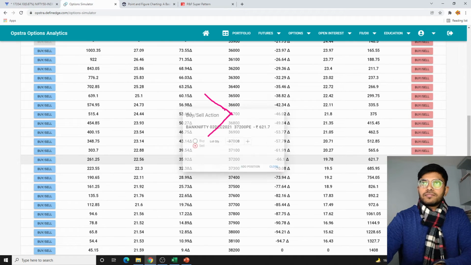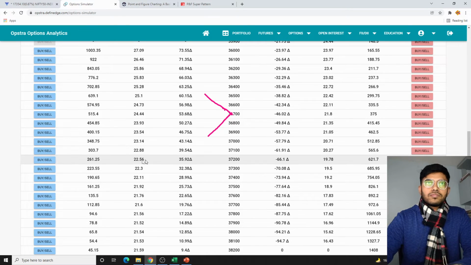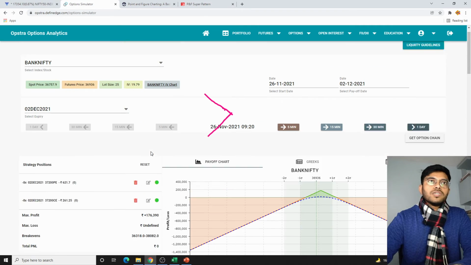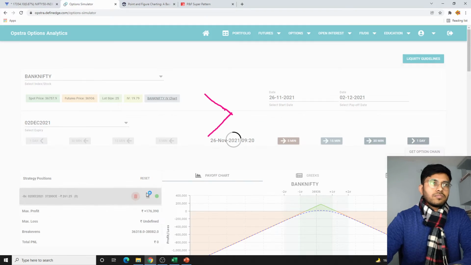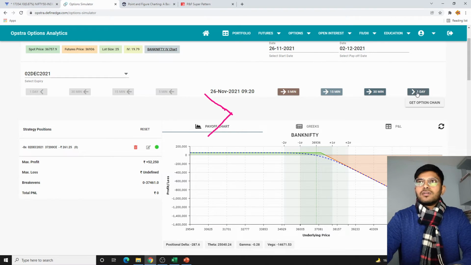Directional view, the calls I will be selling. Let me remove the puts here because I'm bearish. Now let's see what has happened during these times.